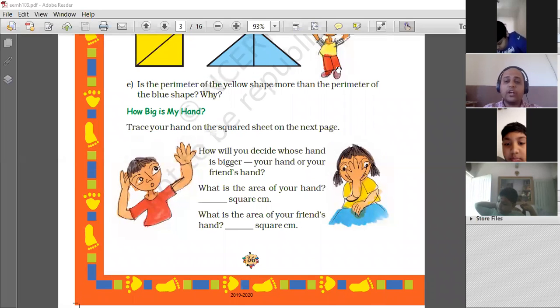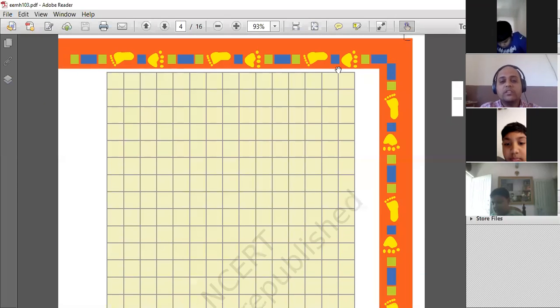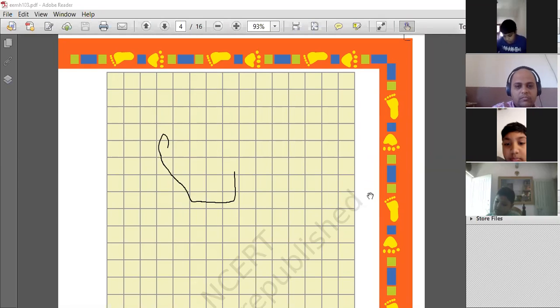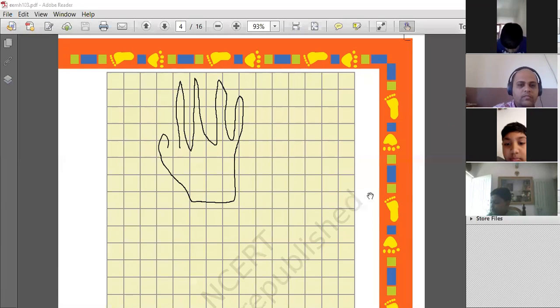And we know how to count the squares. So, if this is the one, let's say I'm just drawing. This is more like a ghost hand, but this is what I can draw. So let's count the number of squares. Obviously, all the full squares will be counted as full.